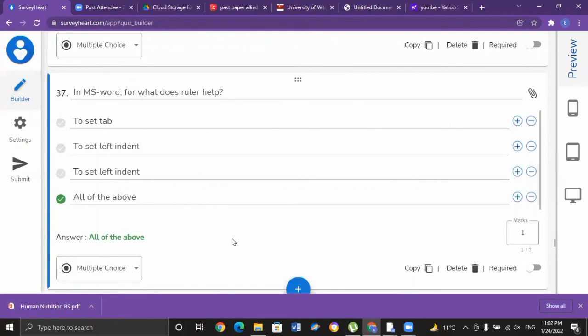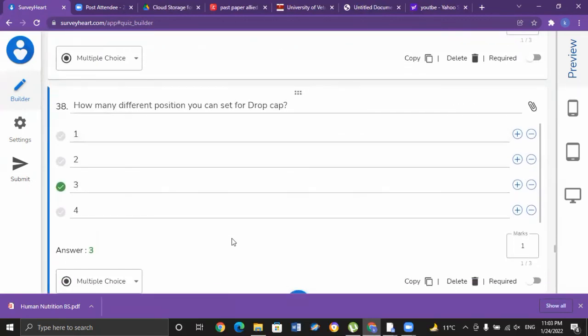In MS Word, what does the ruler help with? The ruler available in MS Word is used to set a tab, to set left indent, to set right indent, to arrange your paragraph, and to manage the presentation of your documents. All of the above is correct for MCQ number 37. That is option D, all of the above.